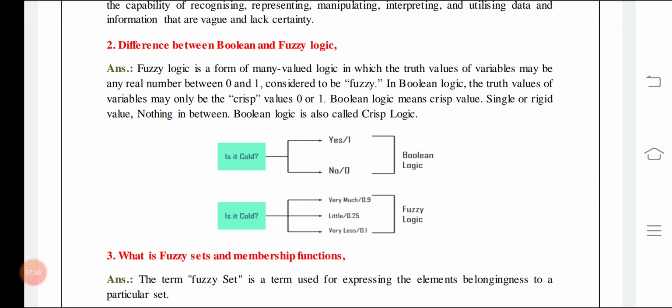So when words are taken as variables, it is known as a linguistic variable. That is the beauty of fuzzy logic, that it talks in a linguistic or word-like manner.